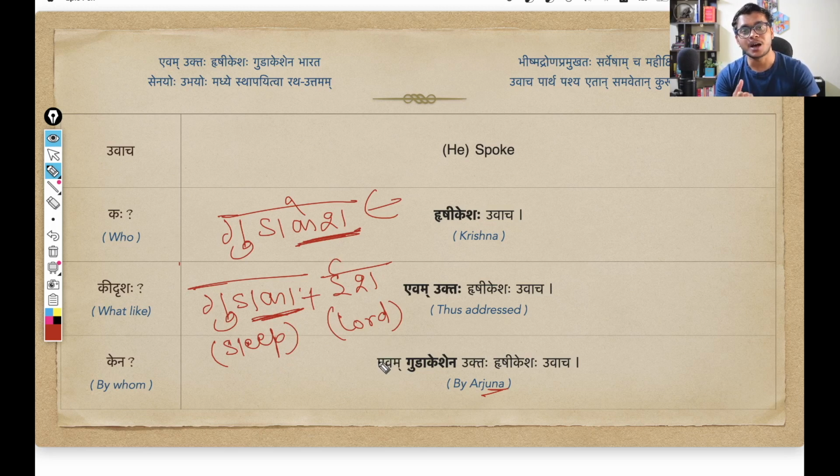Arjuna was so hardworking that he could practice his warrior moves throughout the night, and then again in the morning he would be present first in the classroom in the Gurukul. So he was very hardworking, and he was referred to as someone who has complete control over his sleep. That control over sleep, over Gudaka, is why he is called Gudakesha. So this is how you can open this samasa.